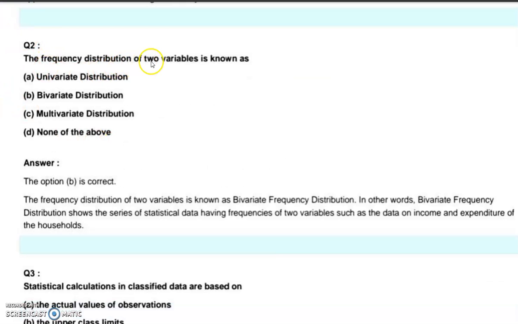The frequency distribution of two variables is known as univariate distribution, bivariate distribution, multivariate distribution, or none of the above. Which one is correct? Option B is correct. The frequency distribution of two variables is known as bivariate distribution.